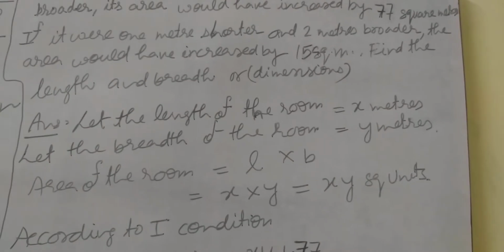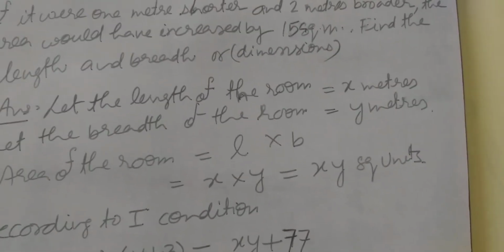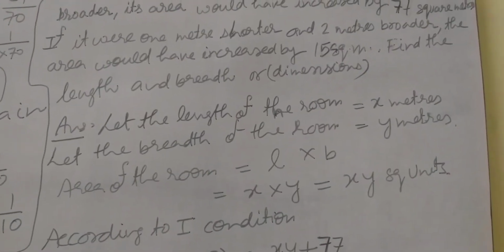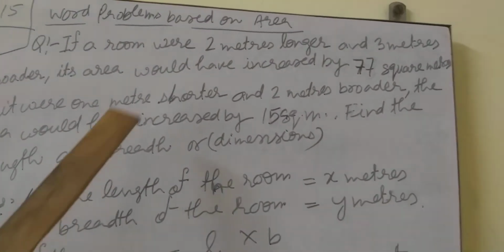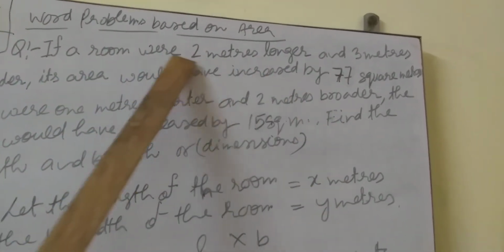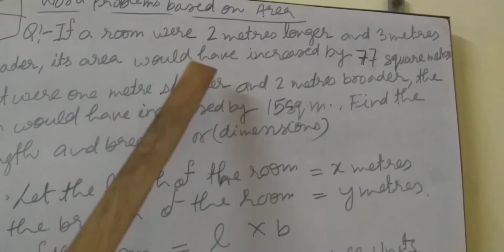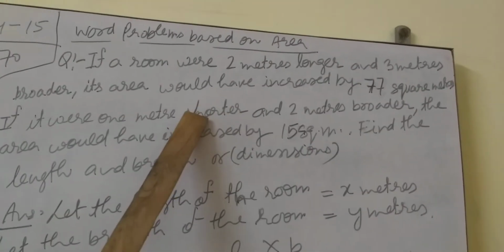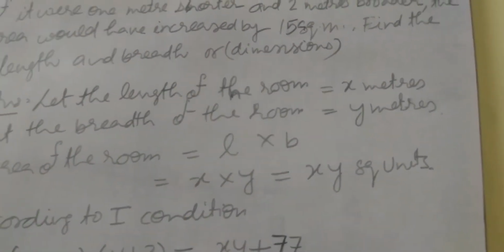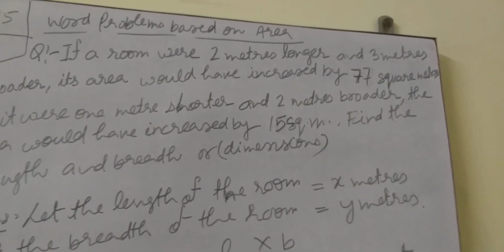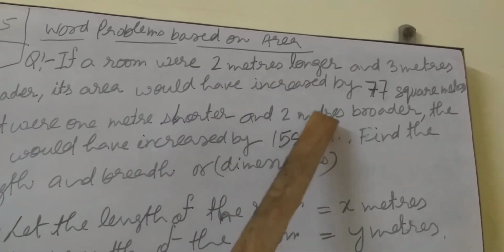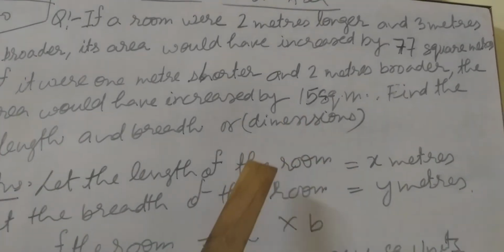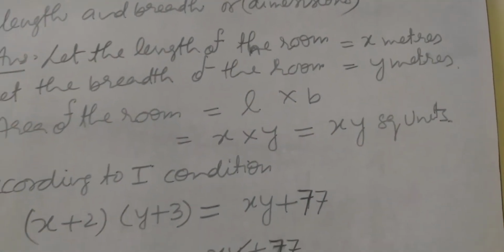Okay students, now we have to put the values here. Remember, when the question compares two things and a third thing is increasing or decreasing, then we have to apply this rule. You can see in this question length and breadth are compared and area is increasing or decreasing. That's why we have to solve this question by this method. Always remember.